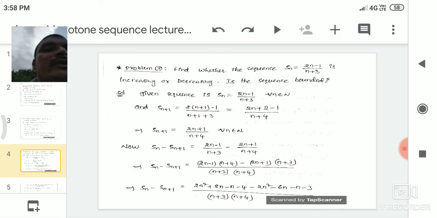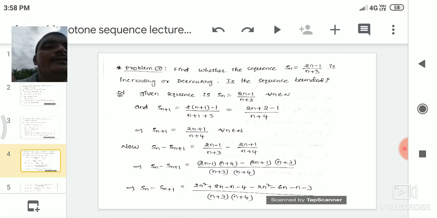So Sn is (2n minus 1) by (n plus 3), and Sn plus 1 is (2n plus 1) by (n plus 4). Sn minus Sn plus 1 is equal to, here the LCM is (n plus 3) into (n plus 4). Here the cross multiplication is (2n minus 1) into (n plus 4) minus (2n plus 1) into (n plus 3).